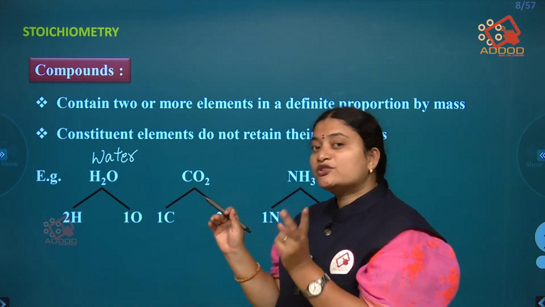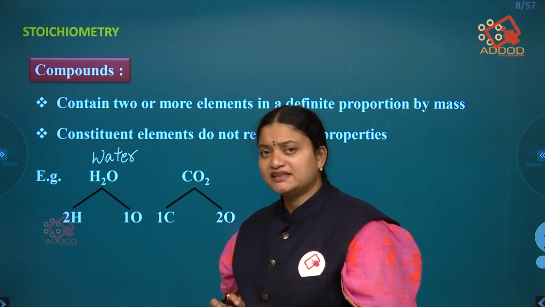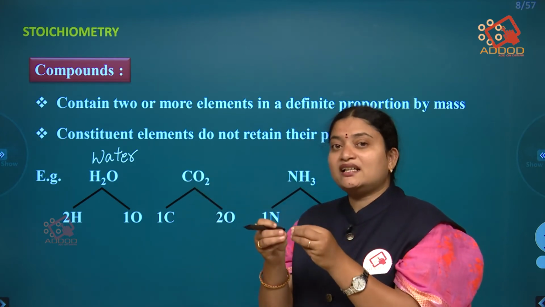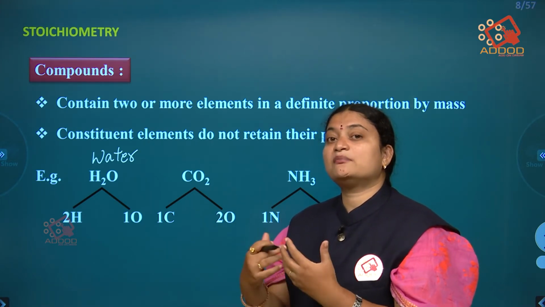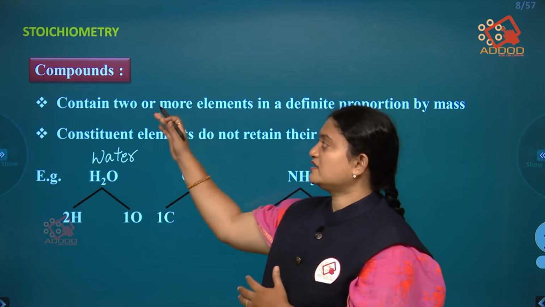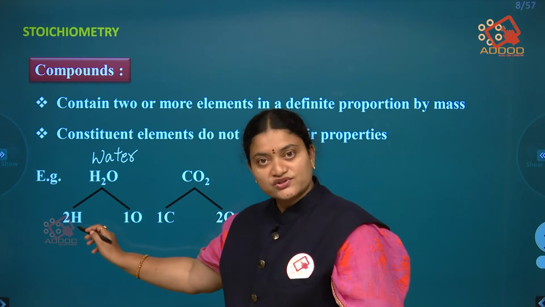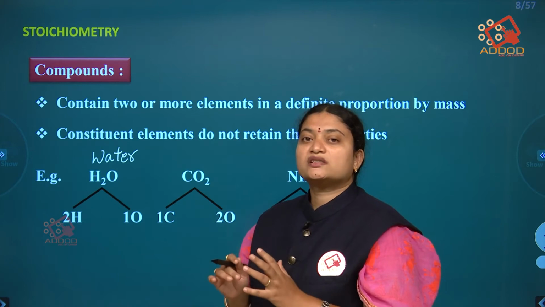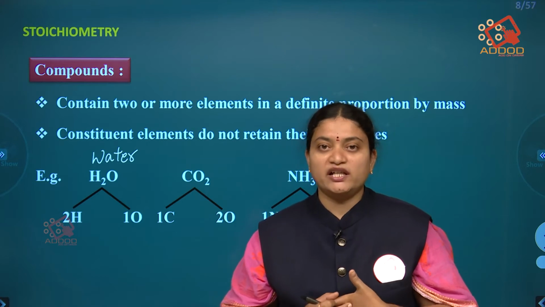Here we have two different elements, hydrogen and oxygen. When two different elements combine in a fixed composition by their mass or weight, we call them a compound. Here you can see that it consists of two hydrogen atoms and one oxygen atom. This is the water compound, and water is even known as a molecule.